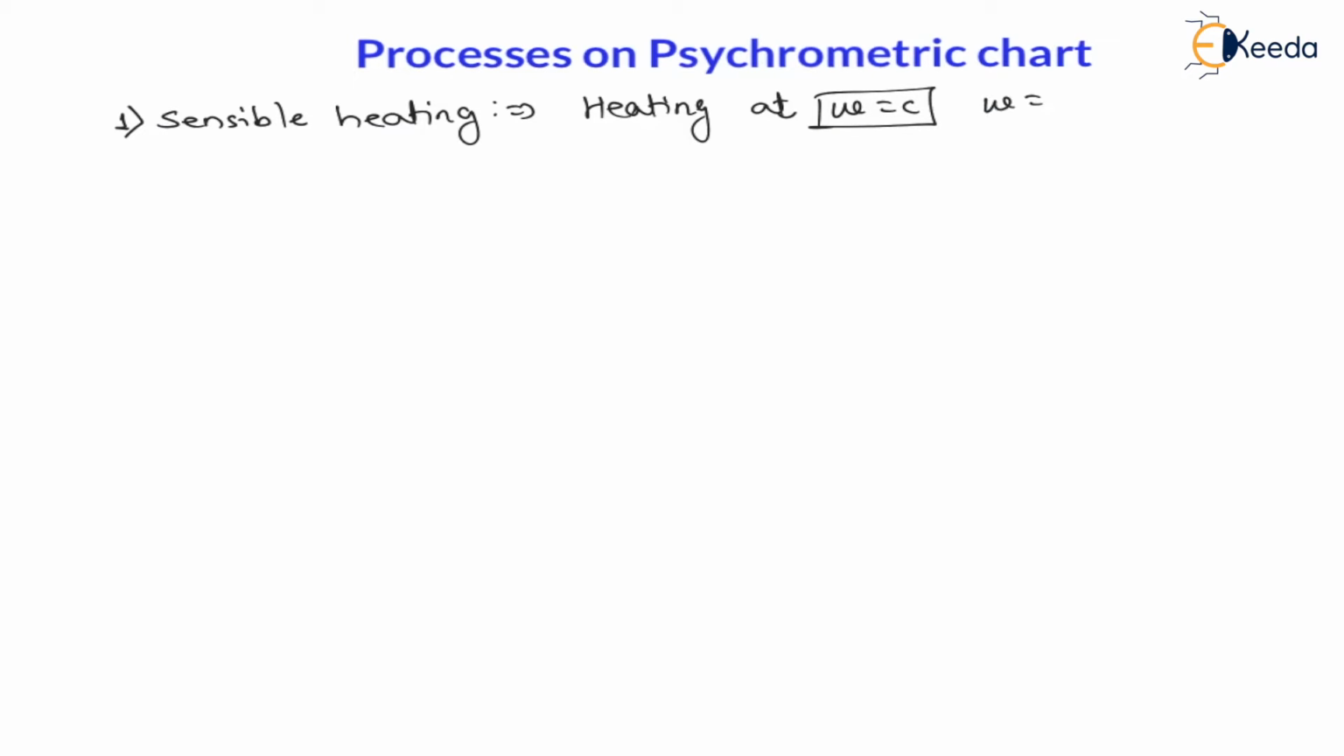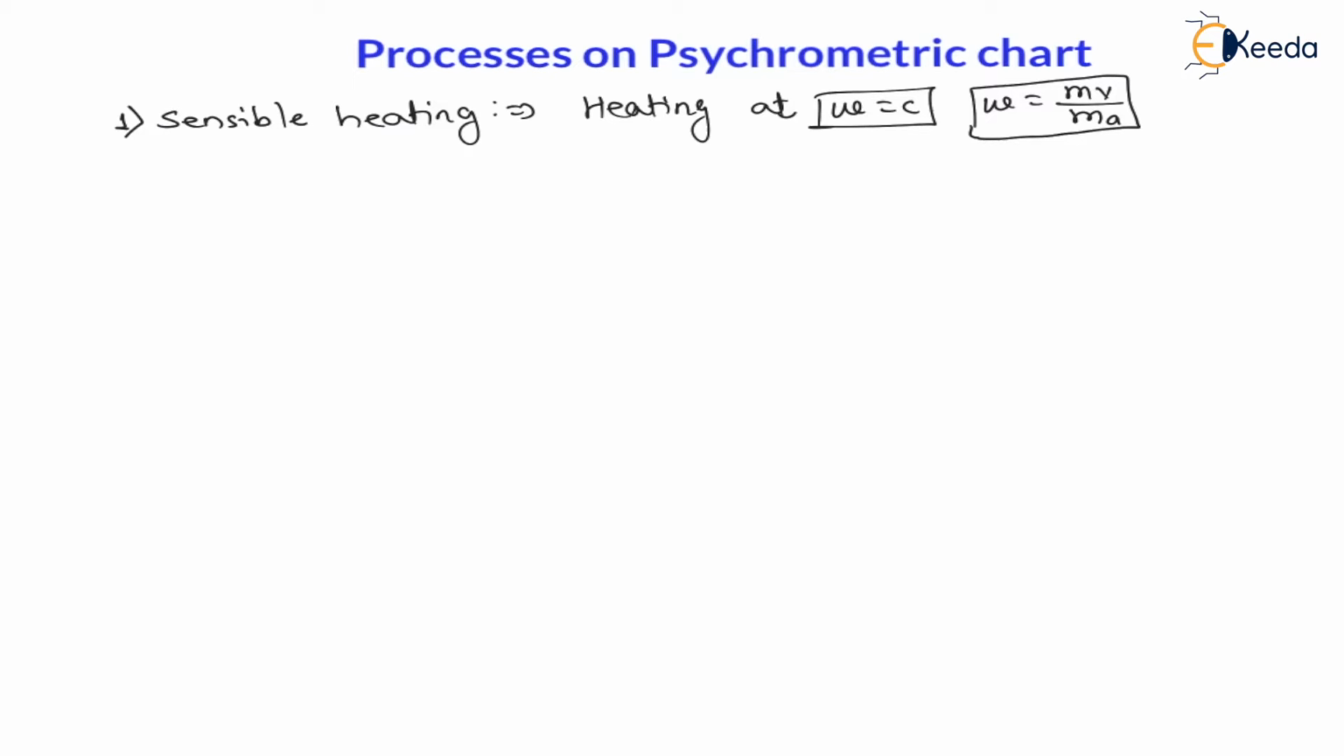The very first process we are going to see is sensible heating. So make a note, sensible heating. Sensible heating is nothing but heating at constant specific humidity. Specific humidity is the mass of vapor divided by the mass of dry air, a ratio that we have already defined in previous lectures. And heating at constant specific humidity is called sensible heating.